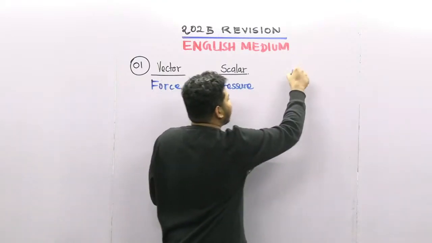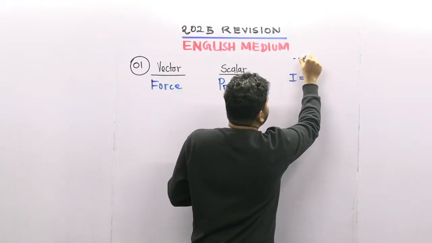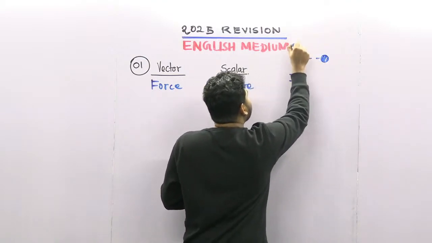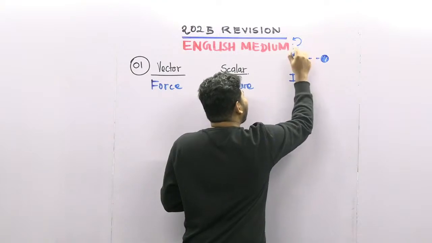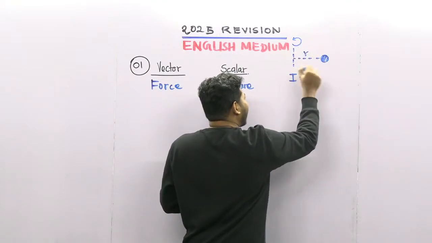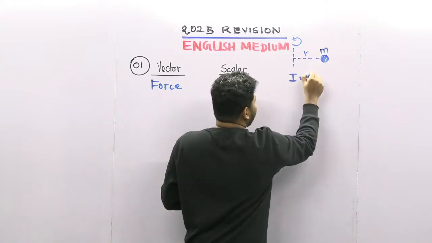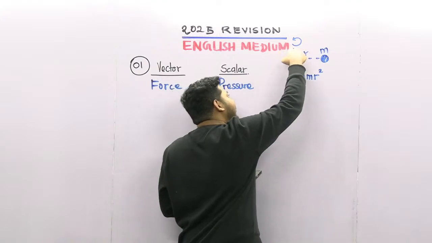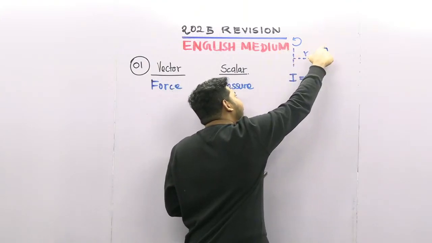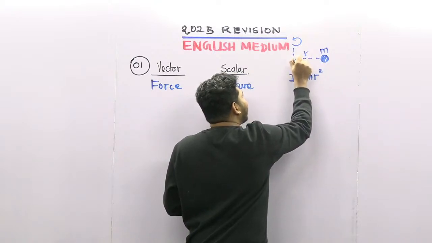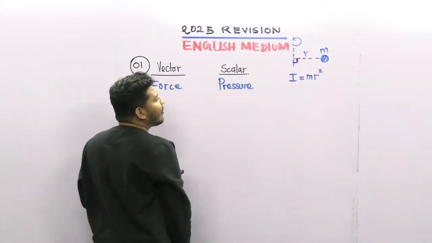The basic equation here is for a particle of mass m rotating about an axis: the moment of inertia of this object is m r squared, where r is the perpendicular distance from the axis to the mass. So I equals m r squared.